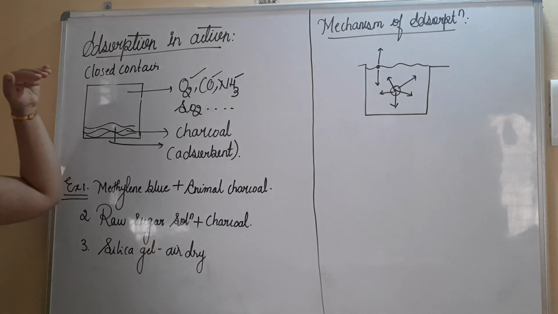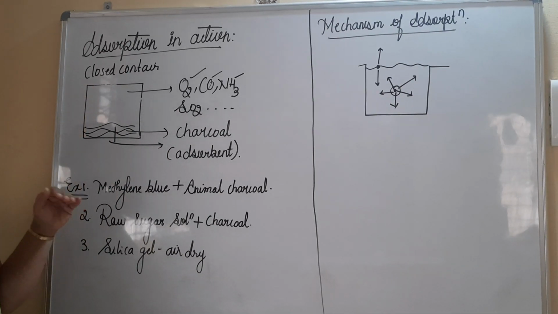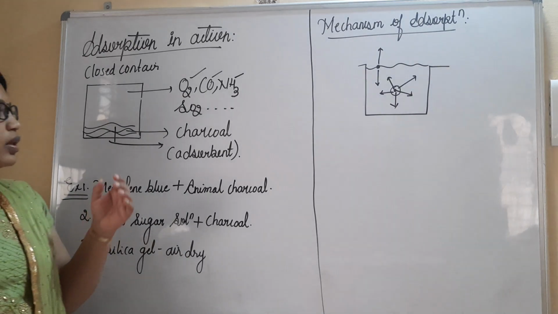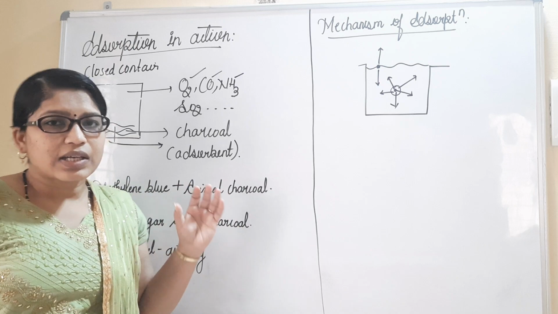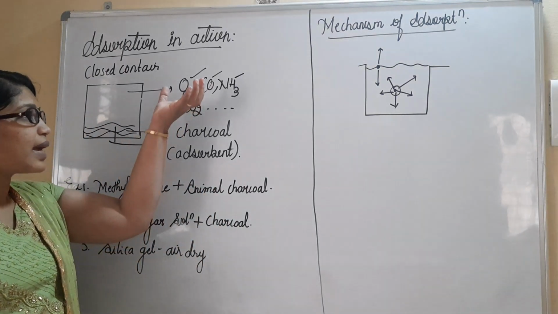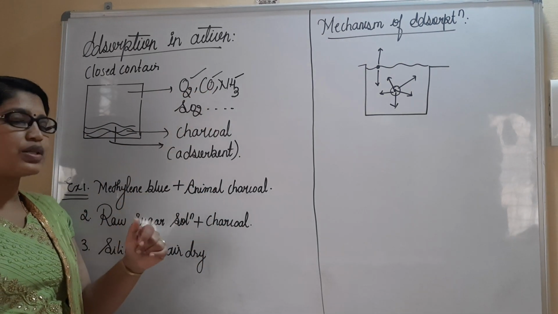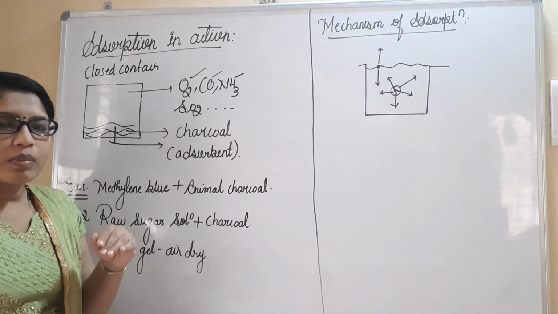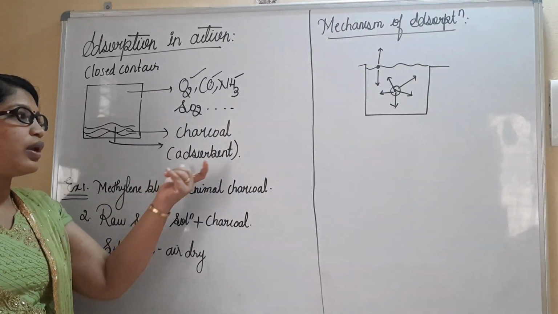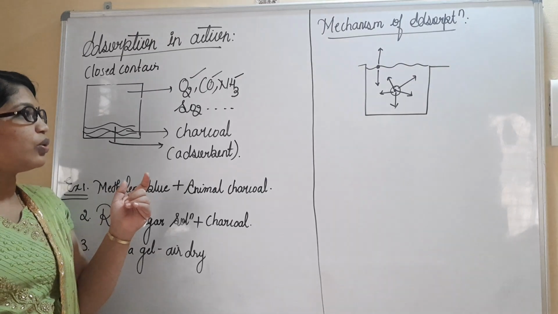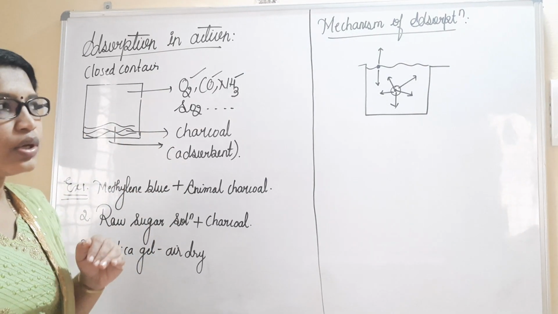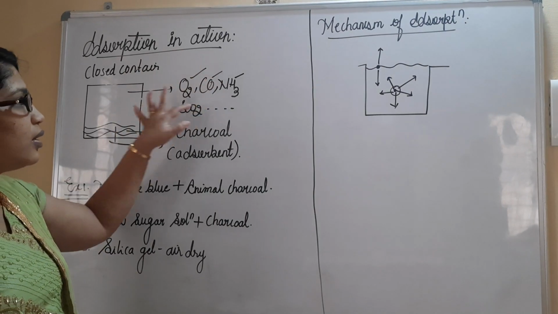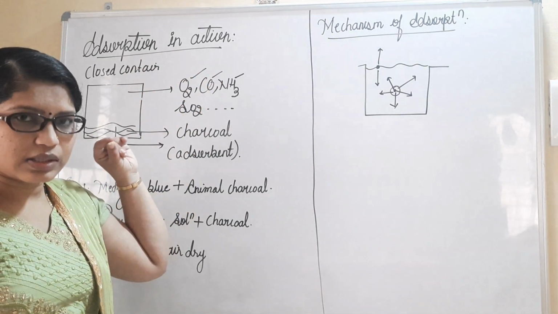When you first filled it, the pressure of these gases was very high. As time passes, these gas particles are going to be adsorbed on the charcoal adsorbent, and we can conclude that the process of adsorption has taken place because of the decrease in pressure of these gases.